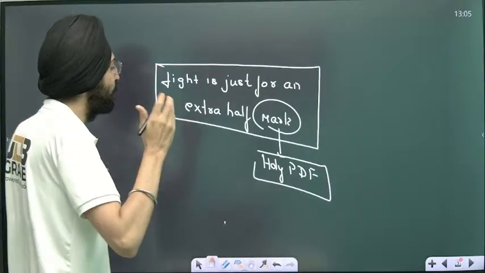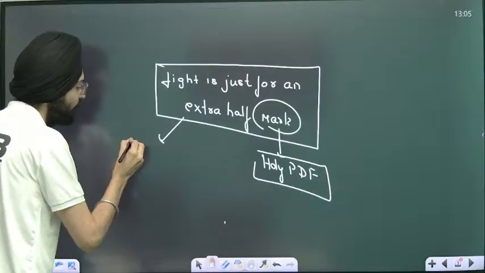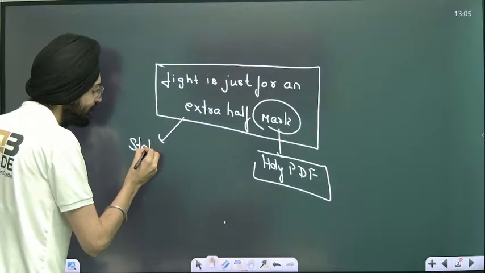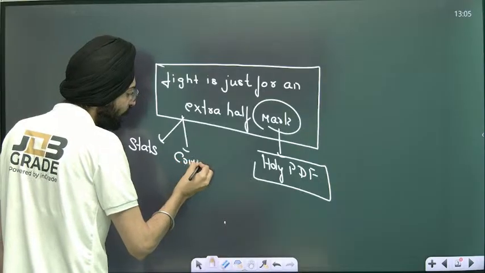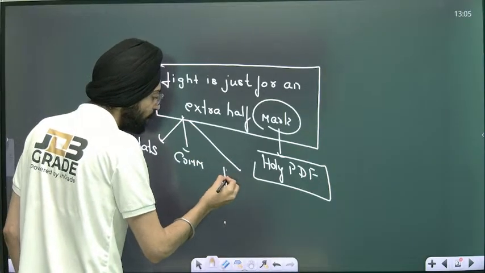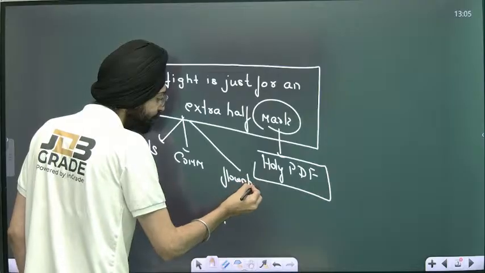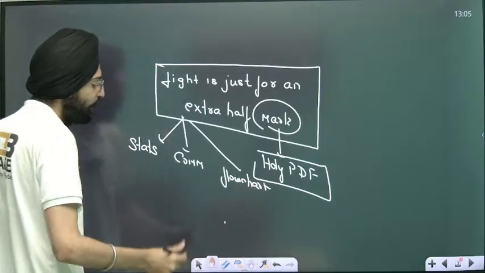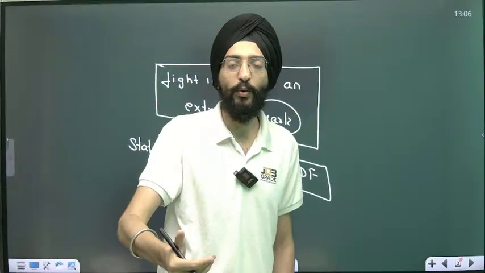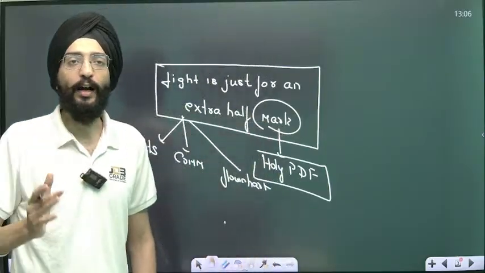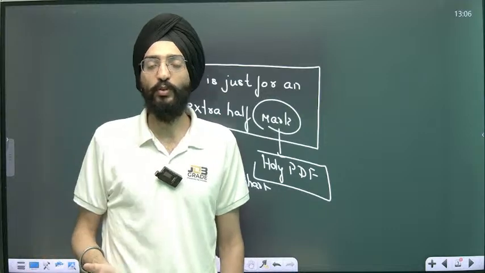And you can do that by stating statistics, mentioning committees, and drawing certain flowcharts. These are elements you can use to impress the examiner, because no one cares about the knowledge as such.